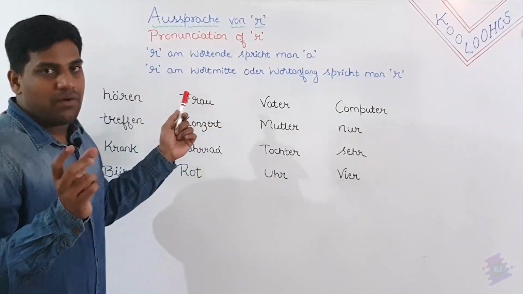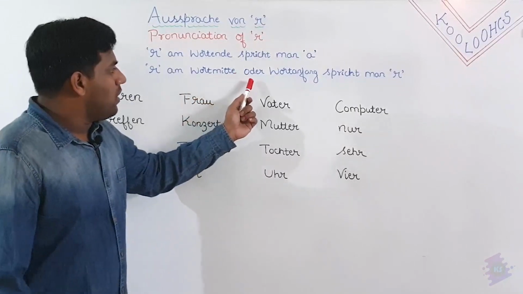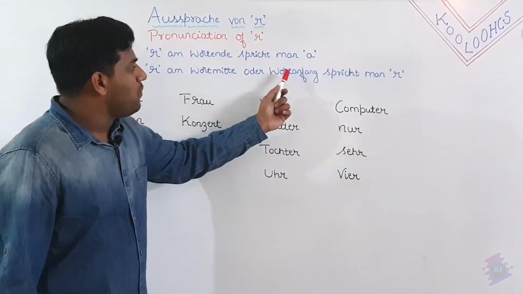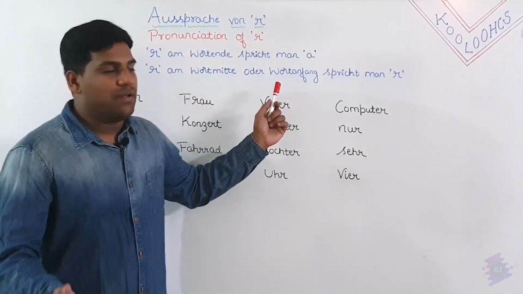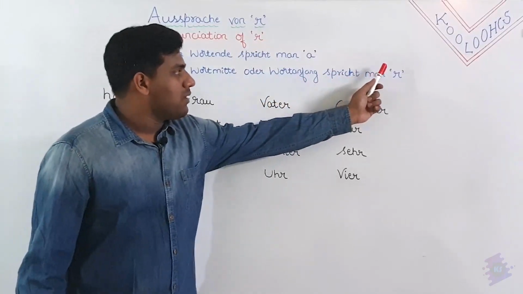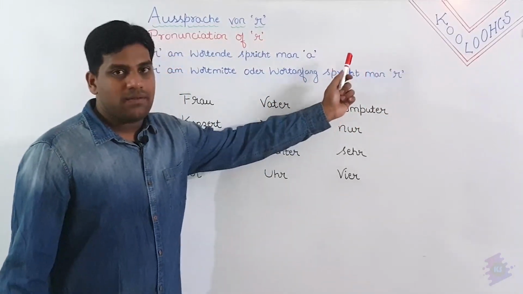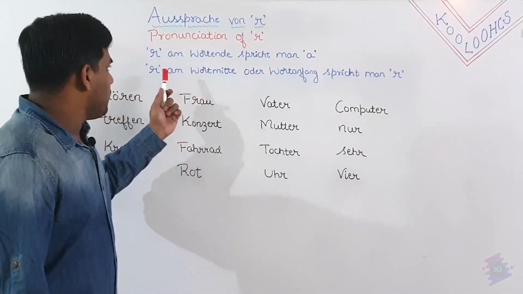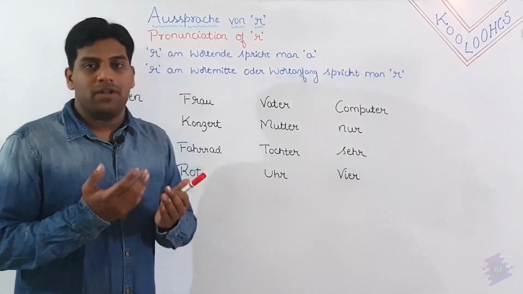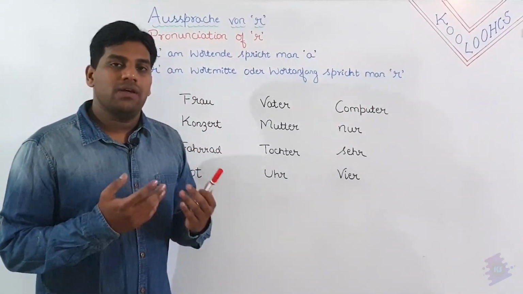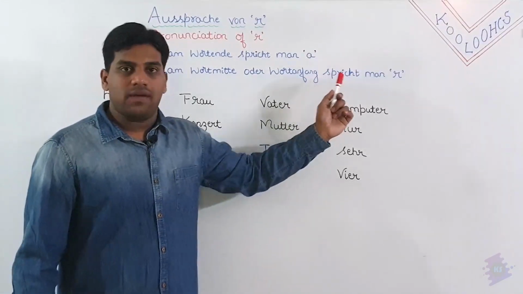Wortmitte means the middle of a word. Oder, that is R, Wortanfang means beginning of a word. Spricht man R. That is one speaks R. So if the letter R is appearing in the middle of a word or in the beginning of a word, then one should pronounce it as R.